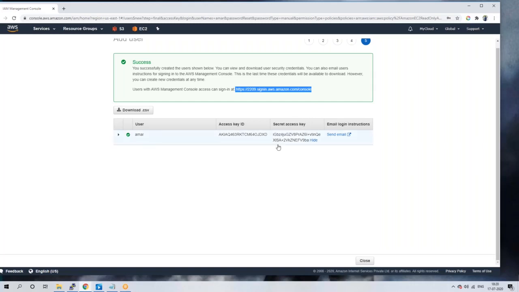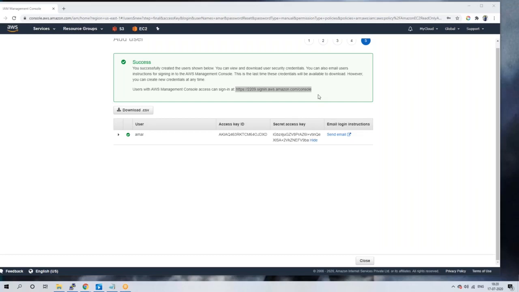All your teammates, everybody, guys: the default user you get is called the root account, the root user. By creating your account, you get one user, maybe your email ID and password you use to log into the Amazon console by default. That is called the root account, guys. That is not an IAM account. Apart from that, all other users, maybe developers, application team, database team, everybody should use this link only.